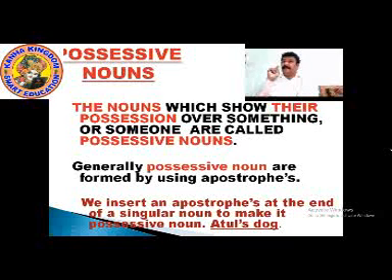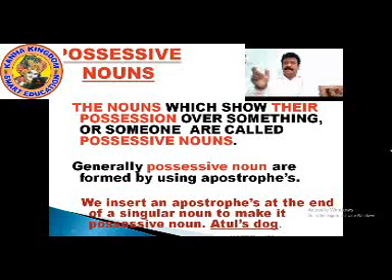How do we make a singular noun into a possessive noun? How do we form it? How do we change it from a singular noun to a possessive noun? We insert an apostrophe s at the end of the singular noun.